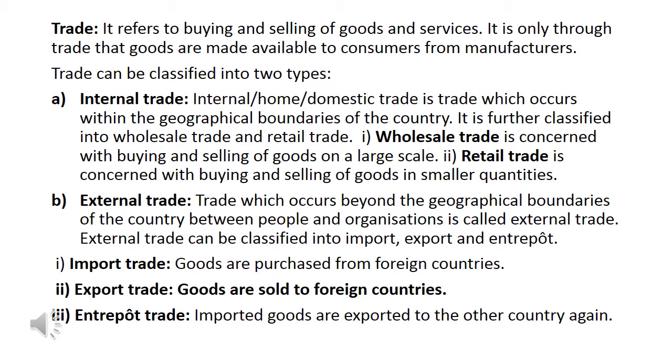Then we have external trade, trade which occurs beyond the geographical boundaries of the country between people and organizations. External trade can be classified into import, export and interport. Now, what is import trade? It means that goods are purchased from a foreign country, so goods are coming to your country and your country's money is going to another country.